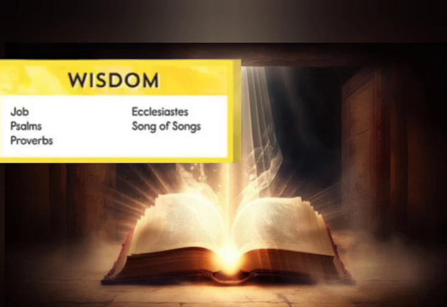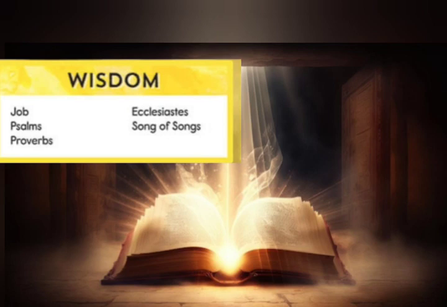And the third division is poetical books or wisdom books. In this division there are 5 books. First one is Job, second is Psalms, third is Proverbs, fourth is Ecclesiastes, and fifth Song of Solomon. And the fourth division is prophetical books.